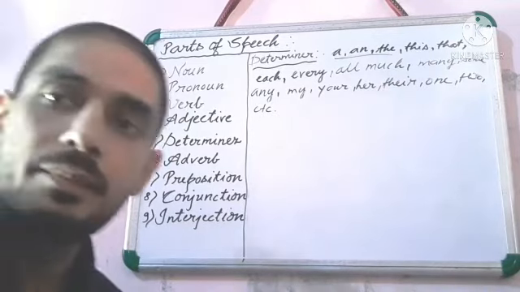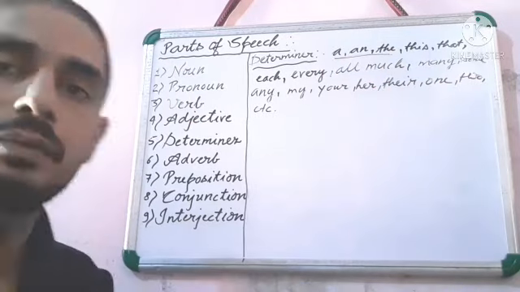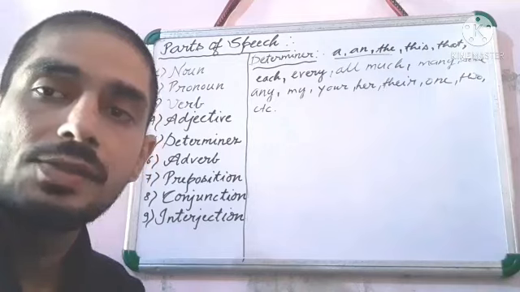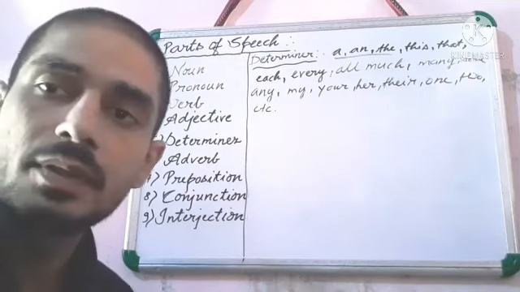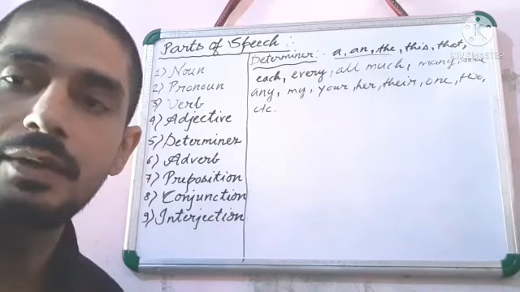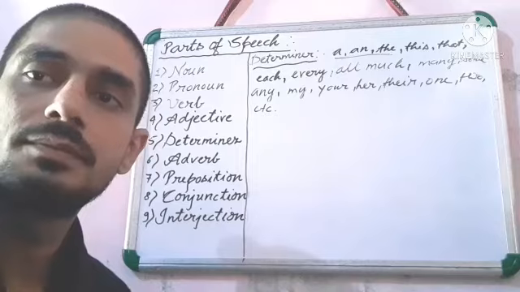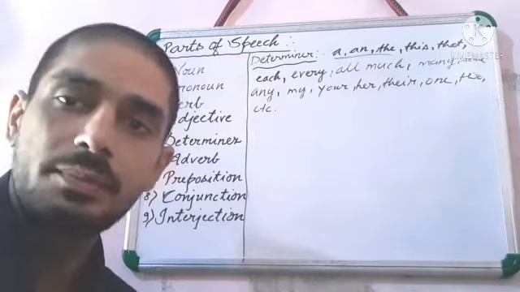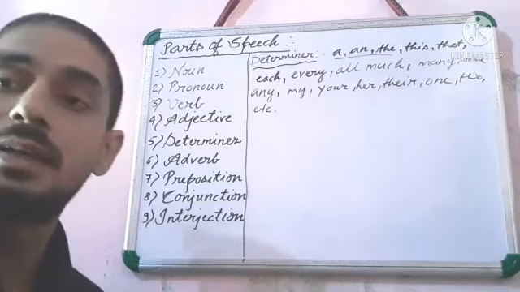One, two will come in number. All, much, many, some, any will come in what? Quantity. Understand? So in this way, each, every will come in what? Each boy, every boy, the category of distributive. So you are getting that these limit the meaning.